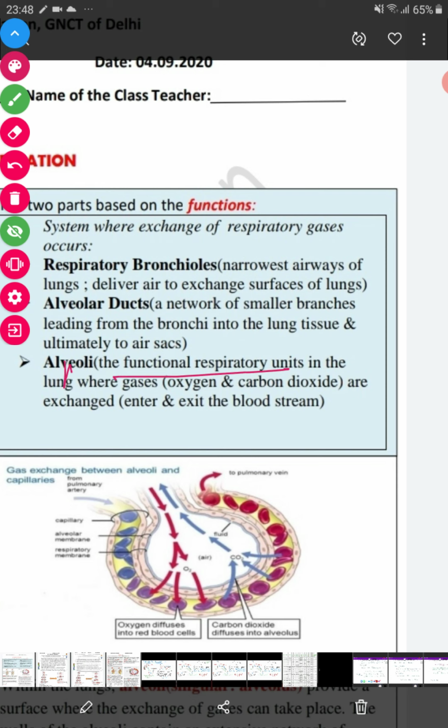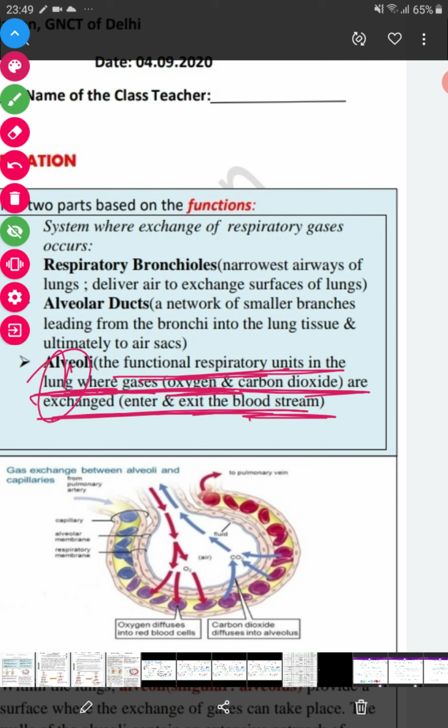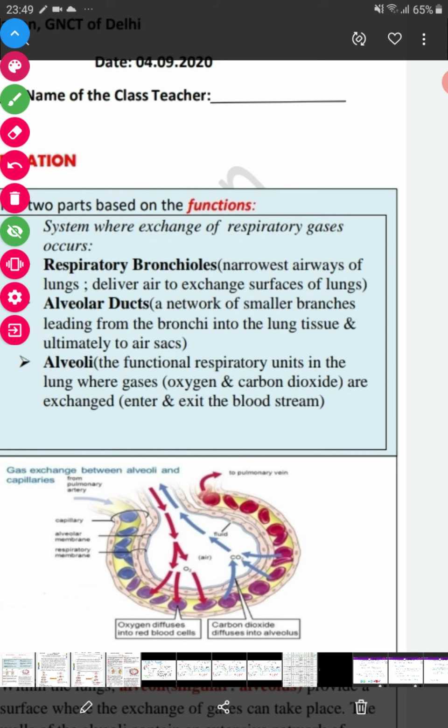Keep in mind one marker question: the functional respiratory unit is the alveoli, where oxygen and carbon dioxide are exchanged, entering or exiting the bloodstream. The alveoli provide a large surface area for the exchange of gases, and because of the rich blood supply, O2 and CO2 enter and exit the bloodstream. In this way it helps in the exchange of gases and plays a very important role.